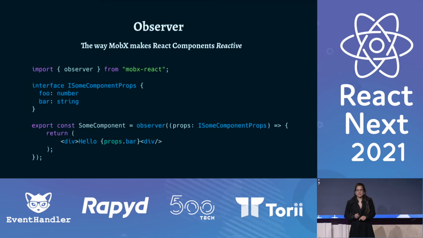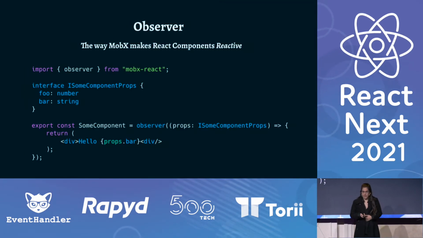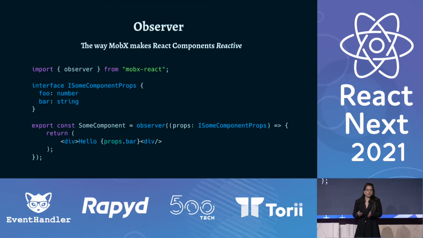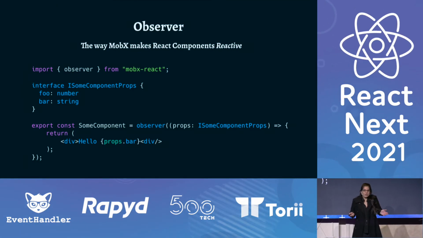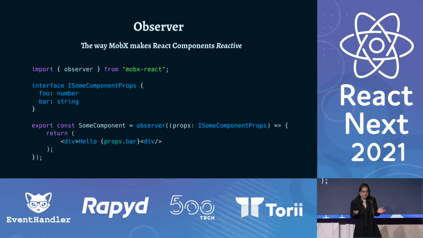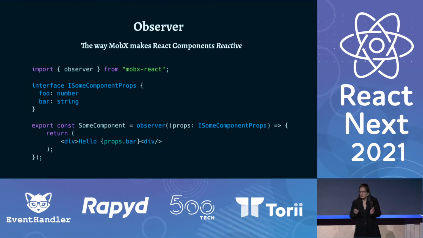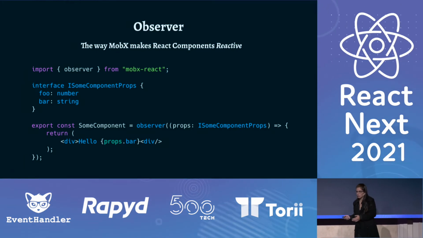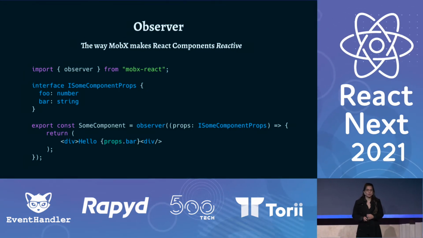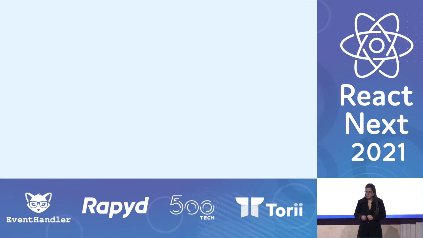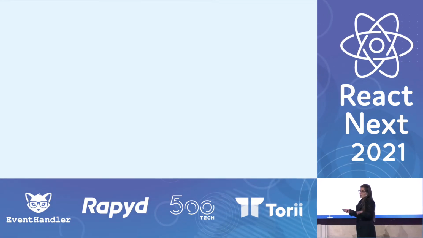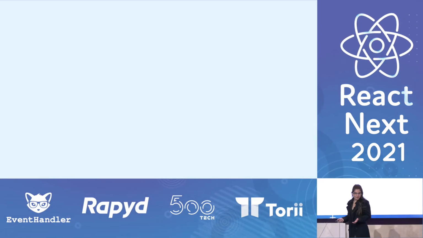So for instance, if I have a component and its props contain foo and bar, but I only use bar, it doesn't matter how many times foo is going to change or what I change foo into, the component should not be re-rendered. And this is something that MobX allows us to do. So as you can see, MobX is a very performant library.